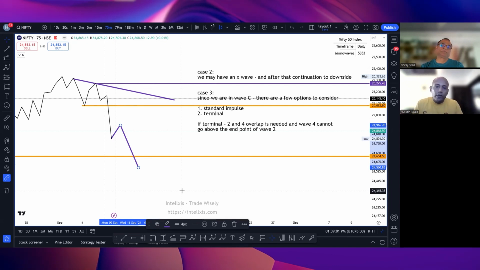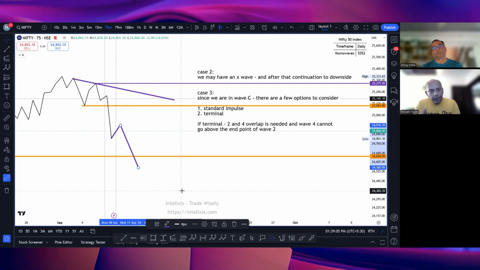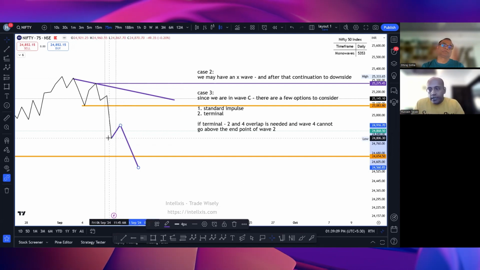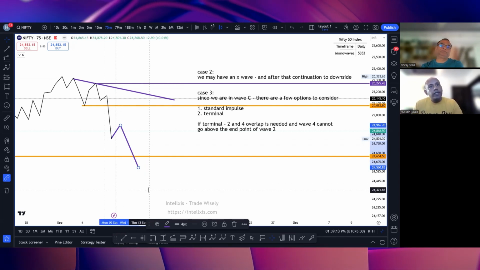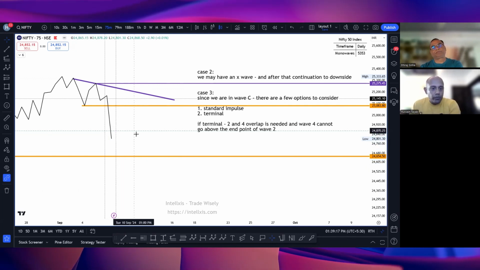Okay, so this X wave can be for 1 or 2 days, Monday, Tuesday, then or maybe 1 day also. We will have to see. In essence, जब ये 24,800 का लो टूटता है ना, we know we are in continuation to downside. Correct. ठीक है? That was my case 2.